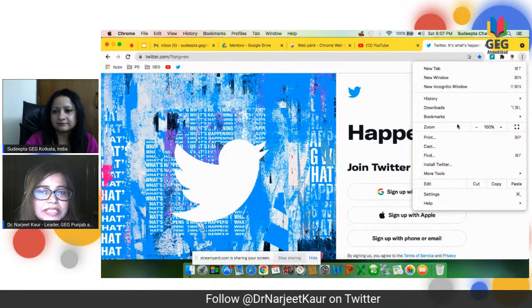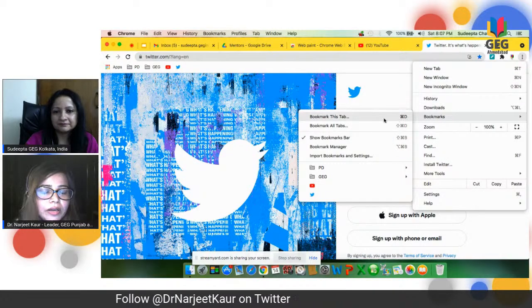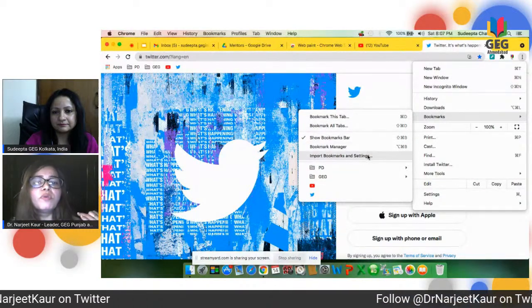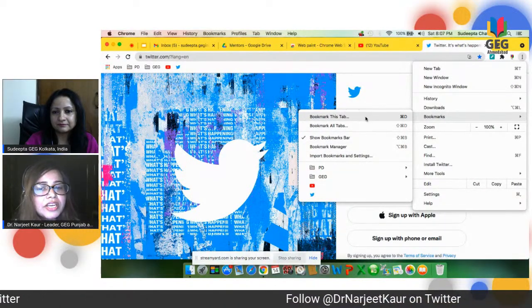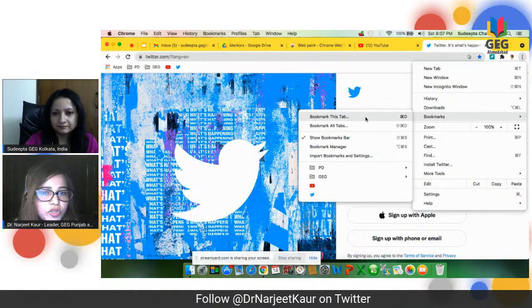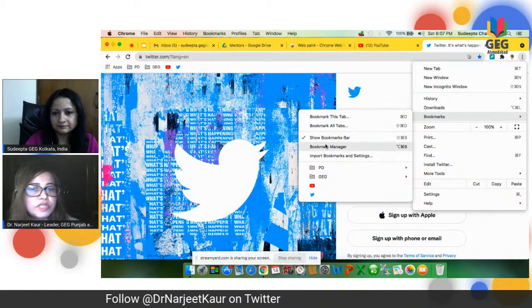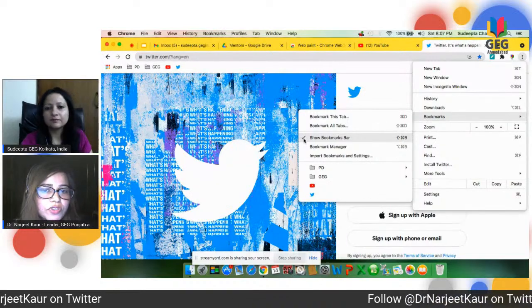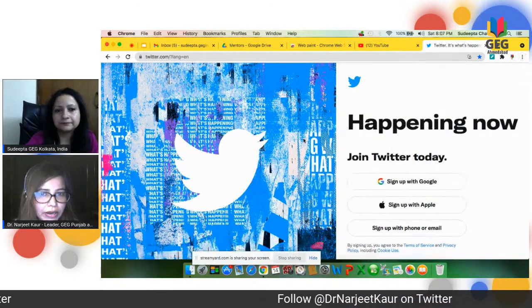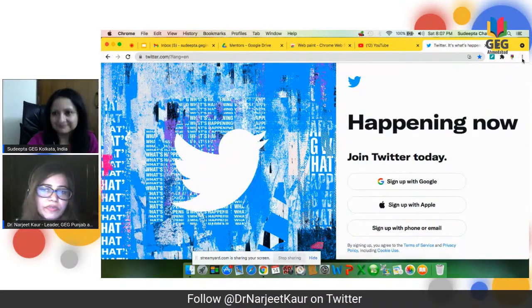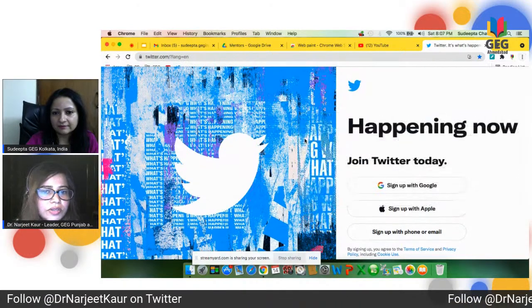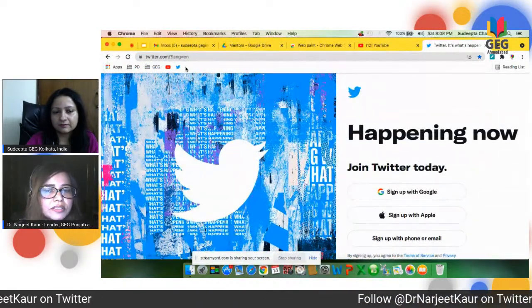And here you will see all these things. I'm going to just stick to bookmarks right now. You can bookmark a tab from here as well. And if you want the bookmark bar to be visible or not visible, it depends upon how you take it on or off. If you take it off, you see it goes away. And if you take it on, here it is, the bookmark bar is visible.